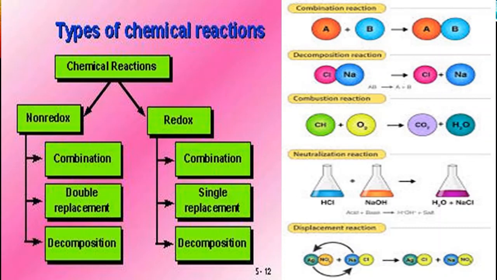Displacement reaction is where the higher reactive element displaces the lower reactive element. For example, AgNO3 reacts with NaCl. Here, which one is higher reactive? That one is replacing the other, as in the example. So you can see the higher reactive element replacing the lower reactive element. Likewise, in double displacement reaction, both compounds replace each other. That is a double displacement reaction.